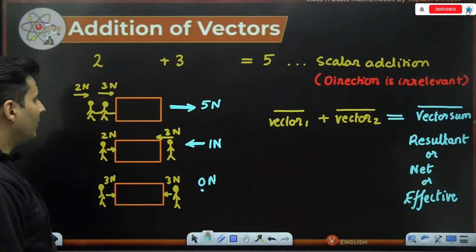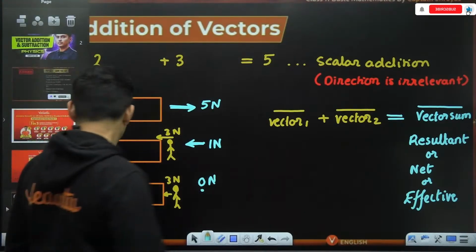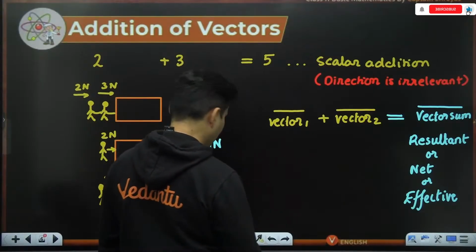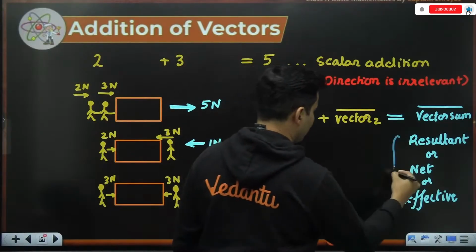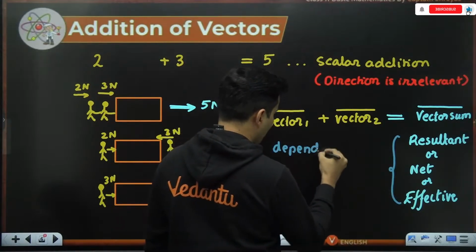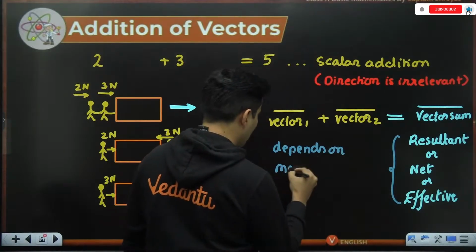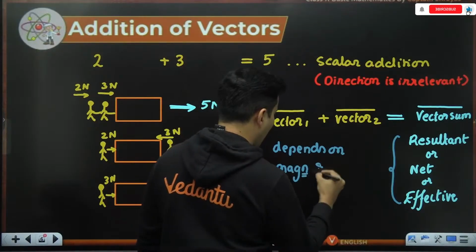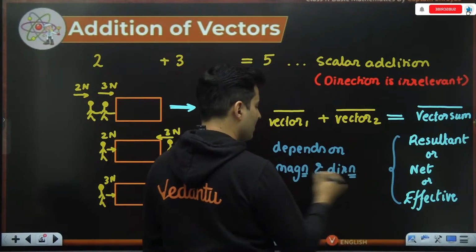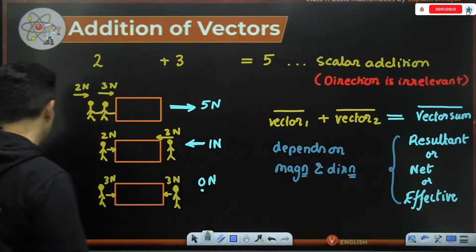Now that you understand that this vector sum, the resultant or the net, depends on the magnitudes and the directions both. Here the direction was irrelevant. Here both magnitude and directions matter.